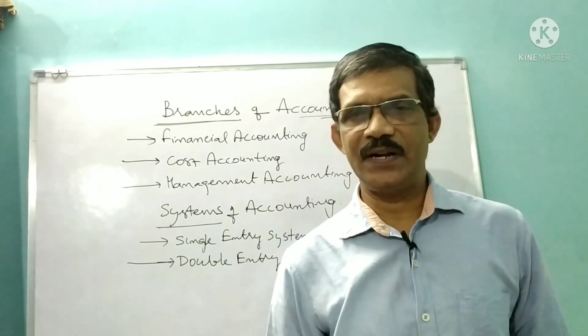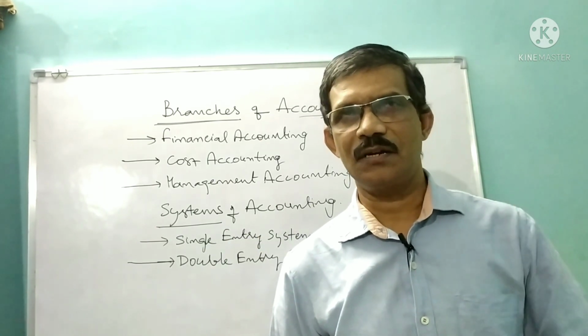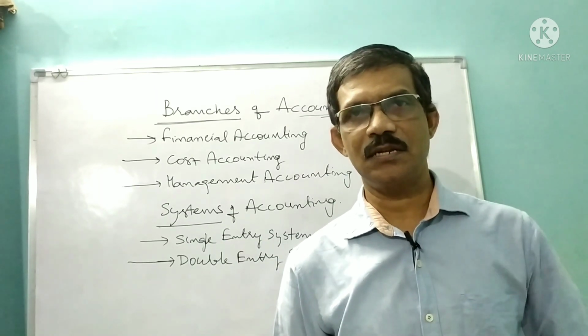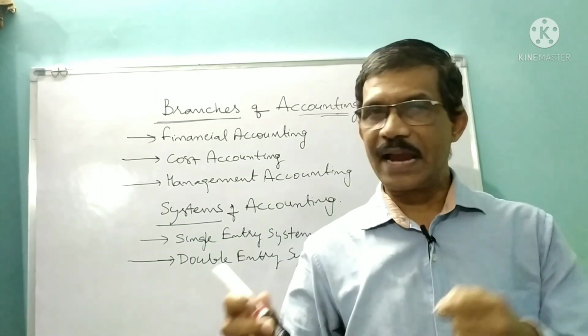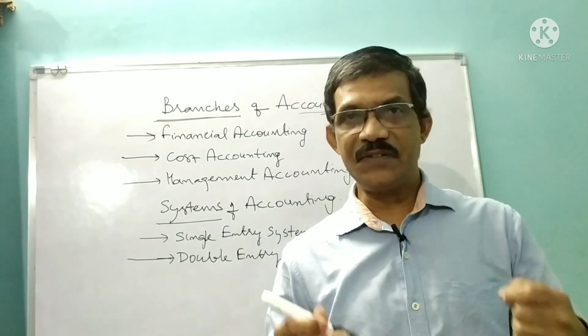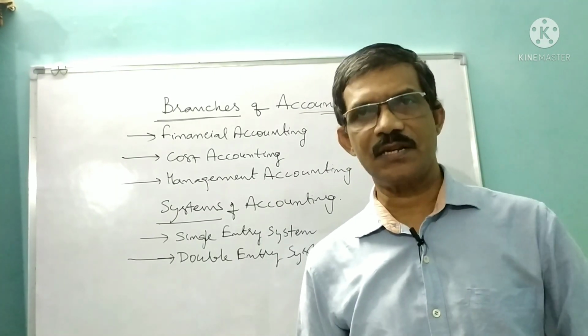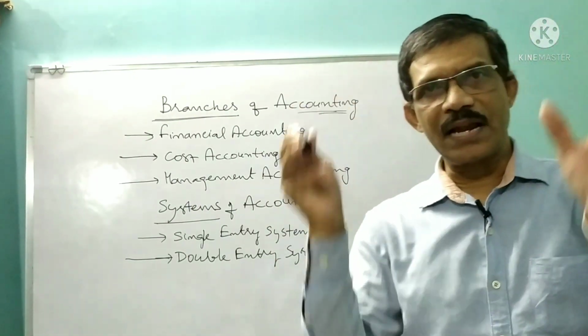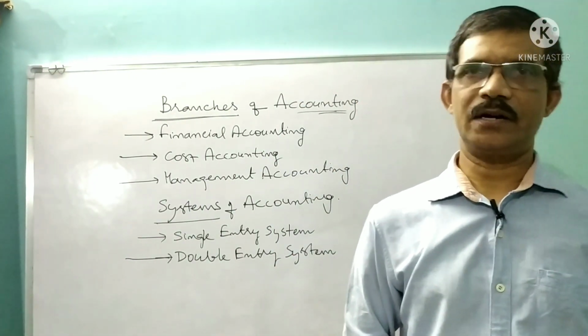Similarly, in engineering there are branches: aeronautical engineering, space engineering, mechanical engineering, civil engineering. Similarly, in accounting also, we have some branches.